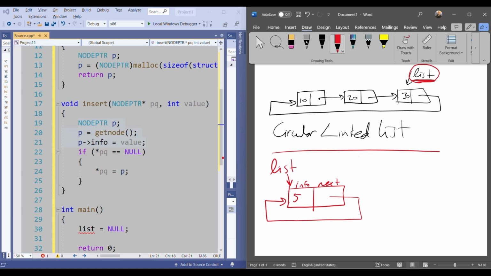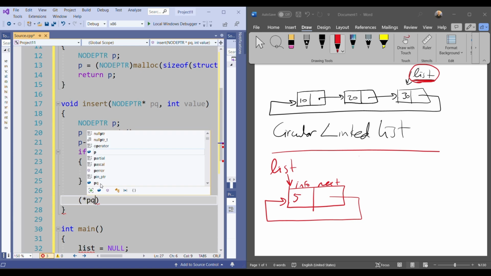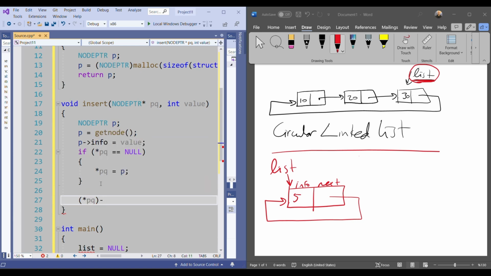So here I will say PQ next is equal to T, isn't it? T is the created node. PQ is my list. So my list next should point to itself. P actually, but in this situation, it's itself.